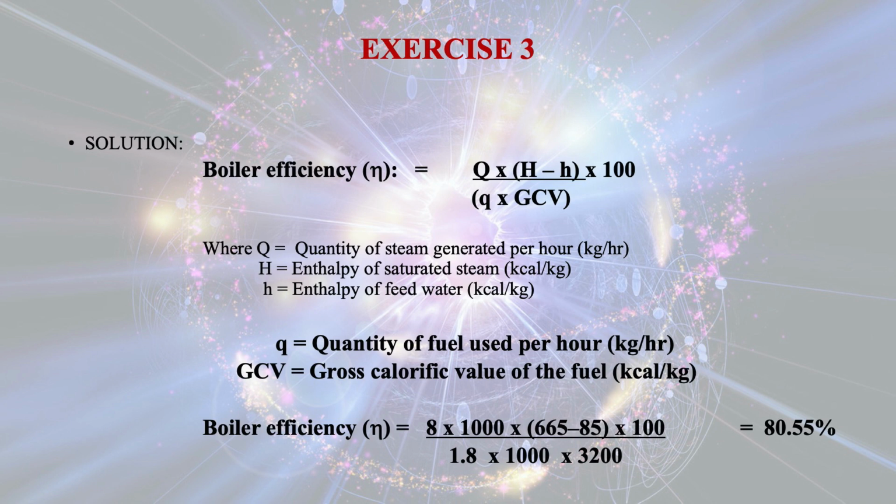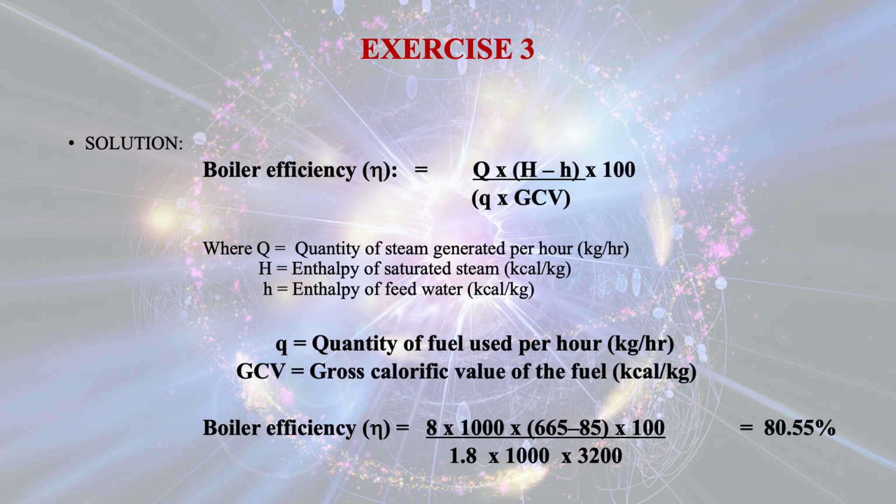That is the quantity of steam generated per hour, given as 8 tons per hour. 1 ton is equal to 1000 kg, so we can calculate like that. Capital H is the enthalpy of saturated steam and small h is the enthalpy of feed water. We can find out the change in enthalpy, that is capital H minus small h.